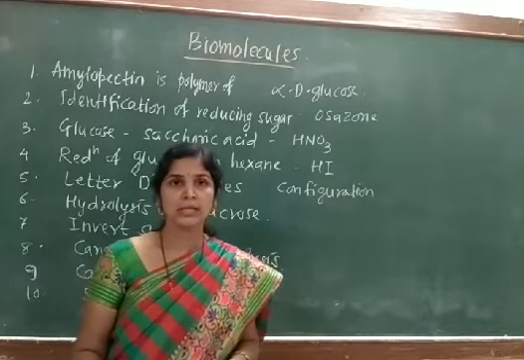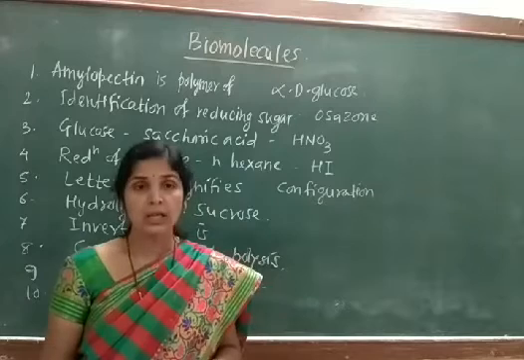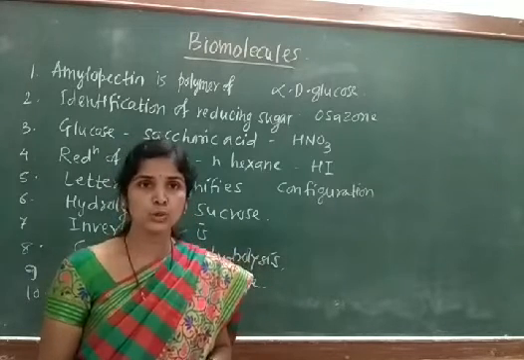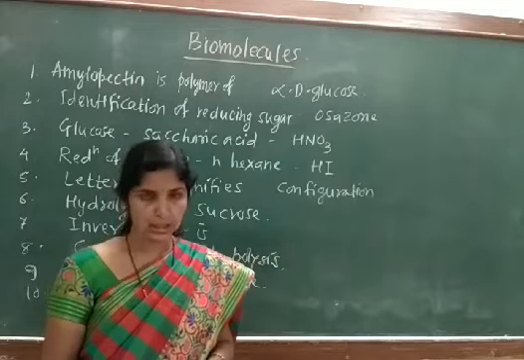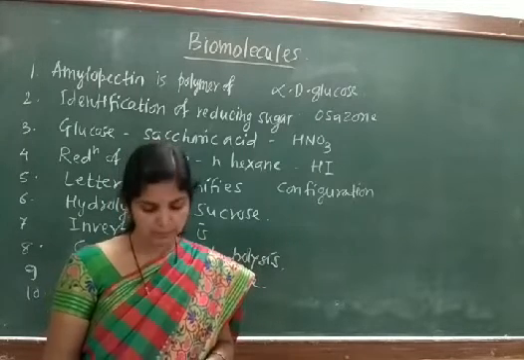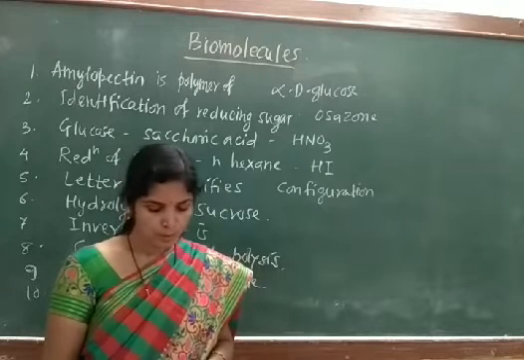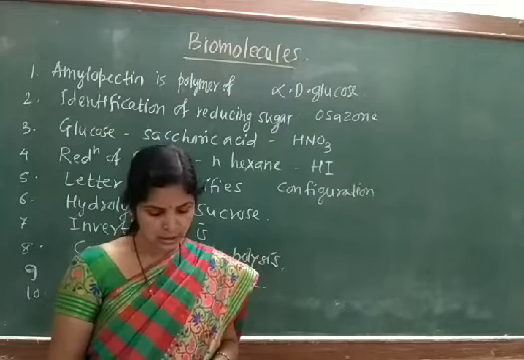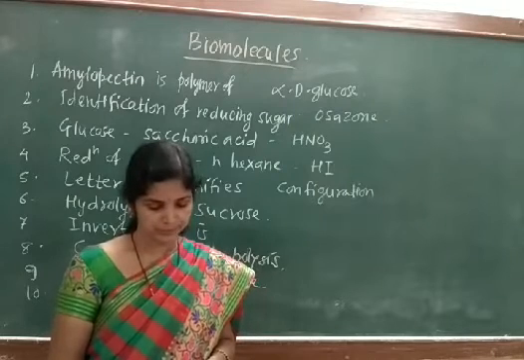Now we will move to the next question, question number 7. Invert sugar is: option A, levorotatory; option B, dextrorotatory; option C, optically inactive; and option D, racemic mixture.